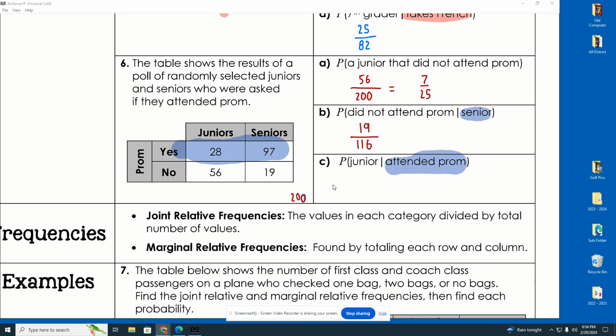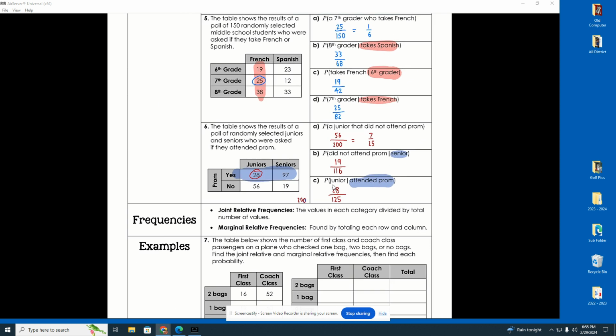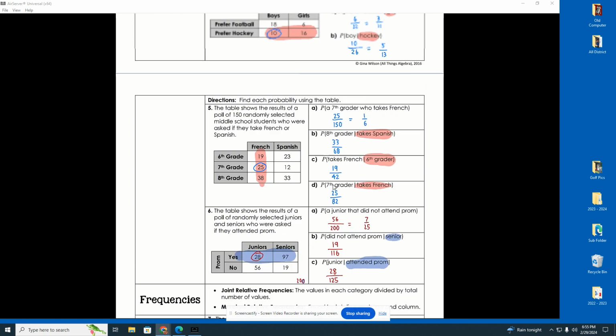That's 125 people. Do the math. Now, of those 125 people I've highlighted, that group that attended prom, which one are juniors? These 28. So it's 28 out of 125. So that's it. That is conditional probability.